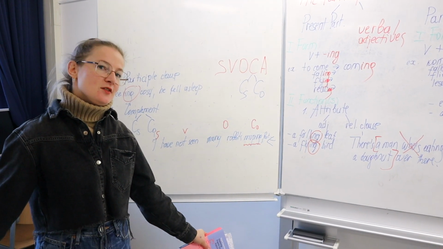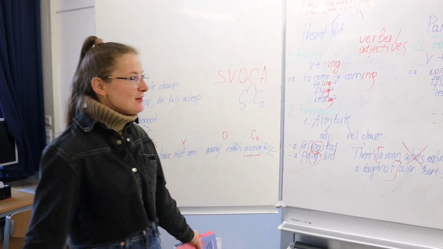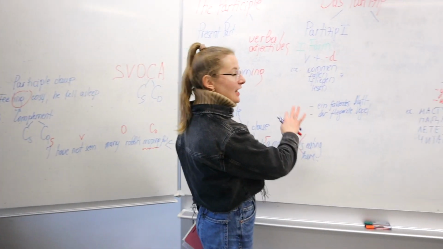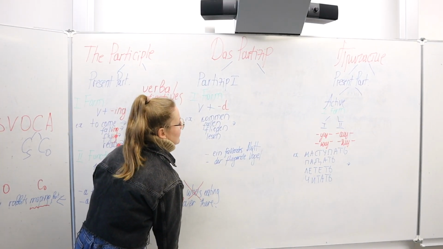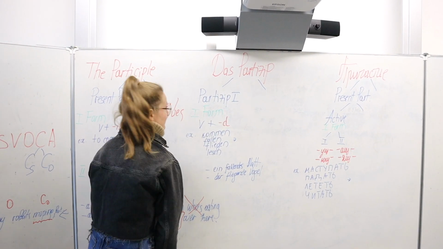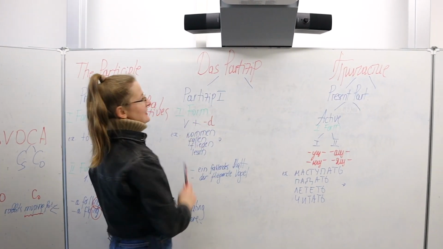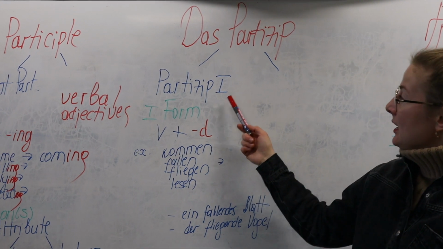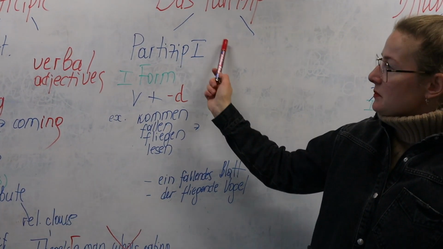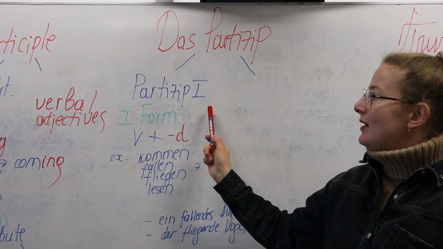Now let's do a bit of Deutsch, because we're gonna turn our attention to the second column. Das Partizip. Okay, let's talk about Das Partizip in German now. So in today's episode we're going to be focusing on Partizip 1.